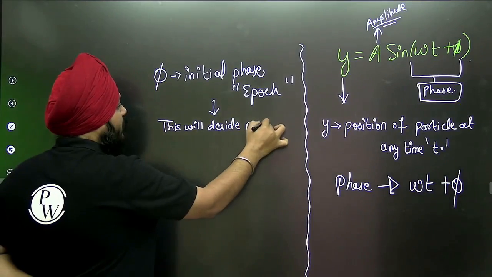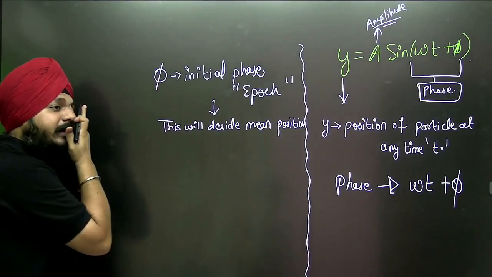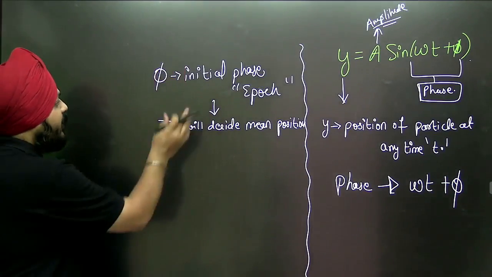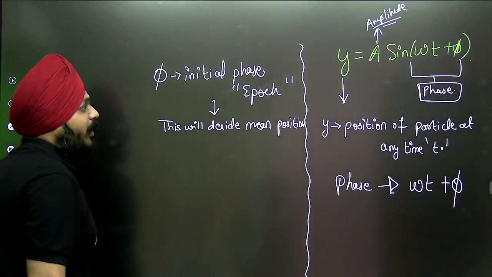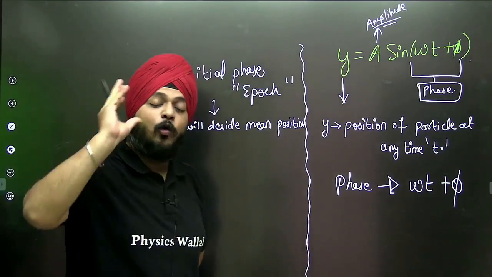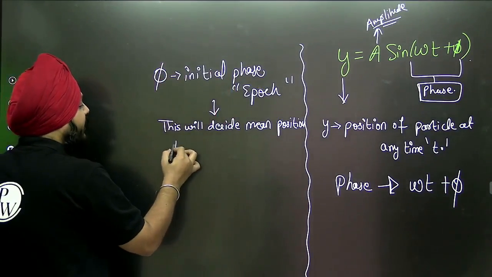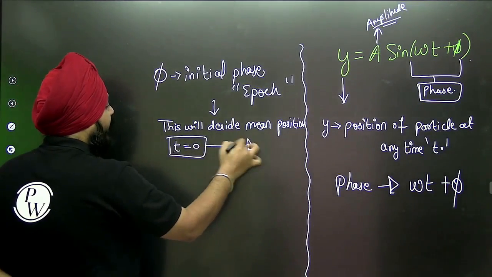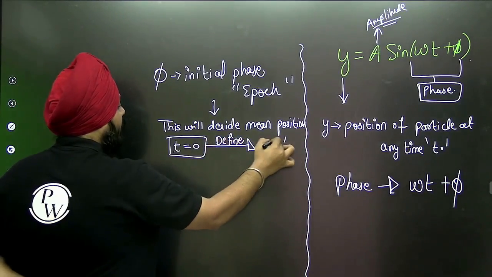This will decide the mean position of the particle, the position from which the particle is going to start. In another sense, t is equal to 0 defines the initial phase, the epoch.